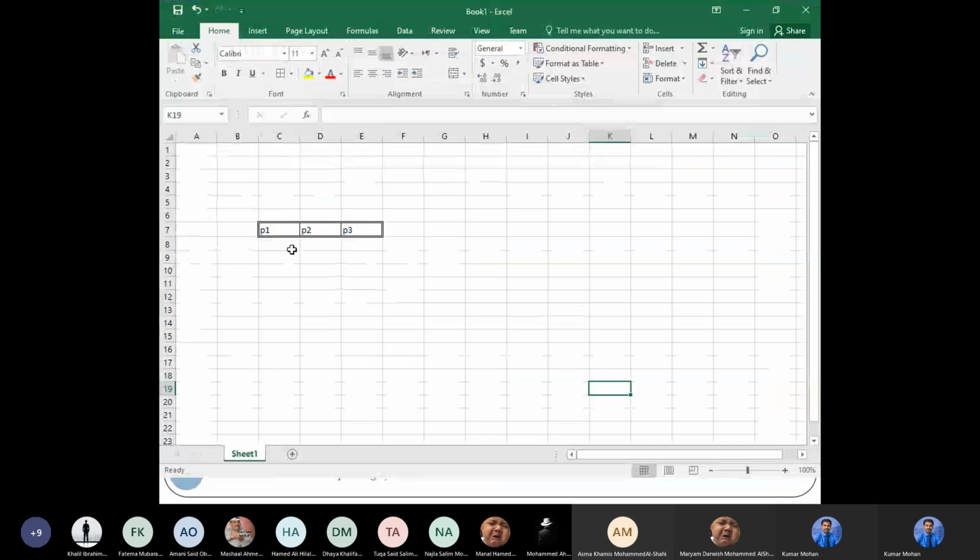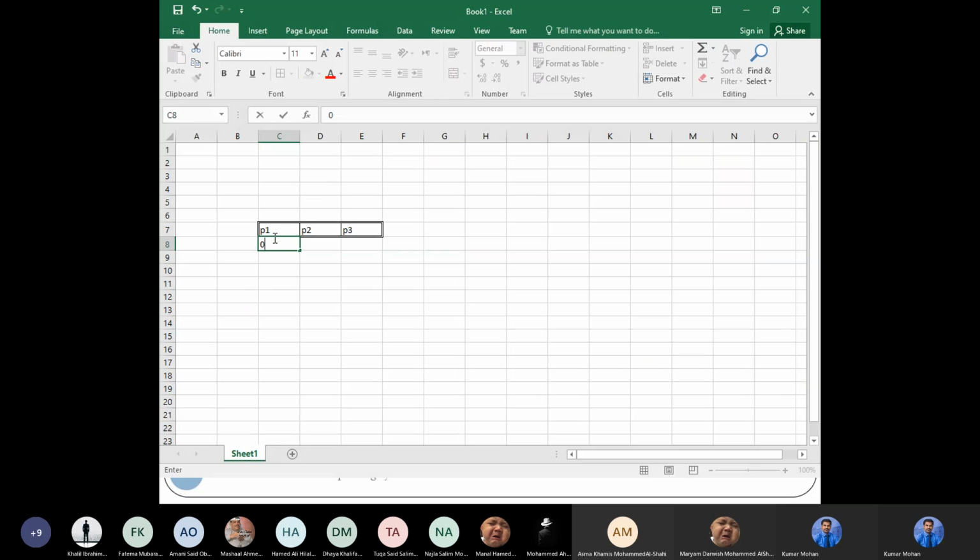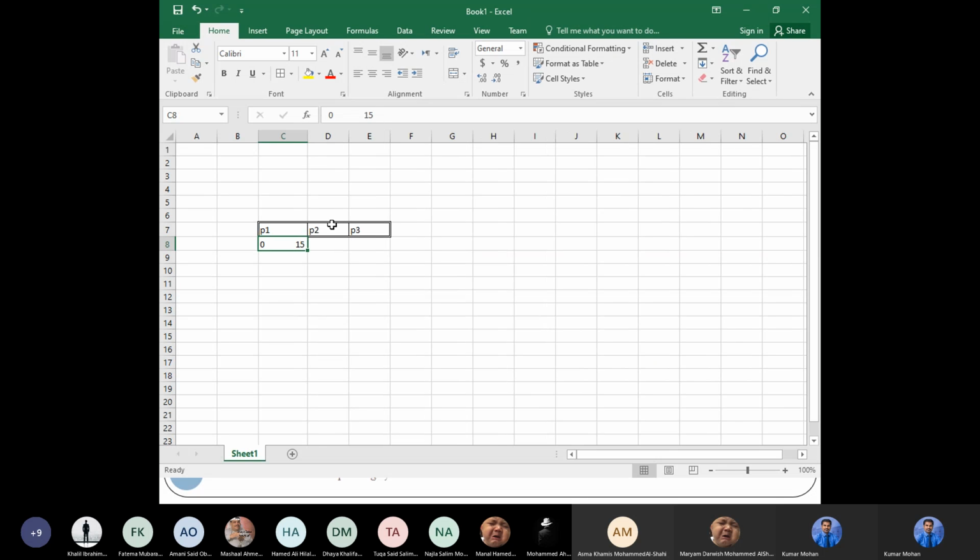See, even in Excel also I can draw it. Like I will start with 0, 0 to 15. Okay, so 0 to 15. And then 15 to, 10 more, so it is 25. And next 25 plus 5, so here I take 30. So it will be very easy for you to draw it.